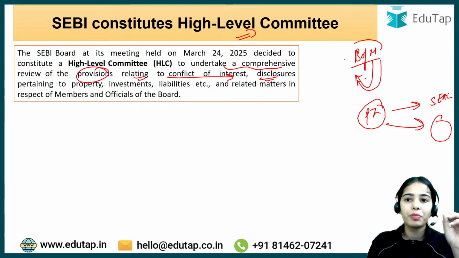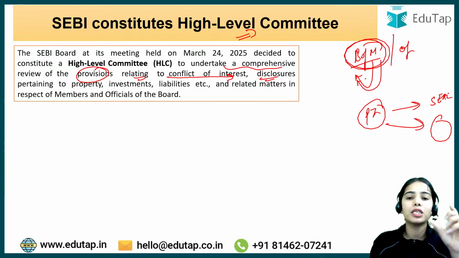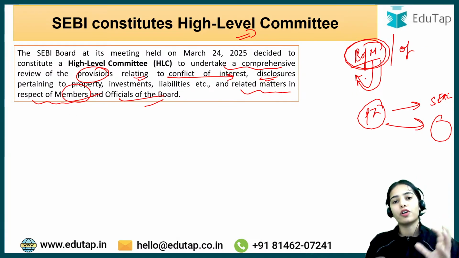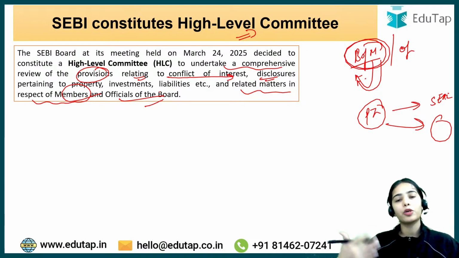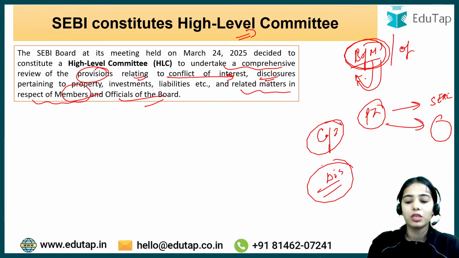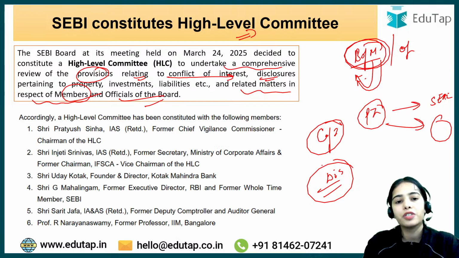And the board of members and the officials, they need to make the disclosures pertaining to their property, investment, liabilities and related matters in respect of members and officials of the board. So a comprehensive review will happen of the provisions regarding the conflict of interest and the disclosures that the members of the board and the officials will have to make.